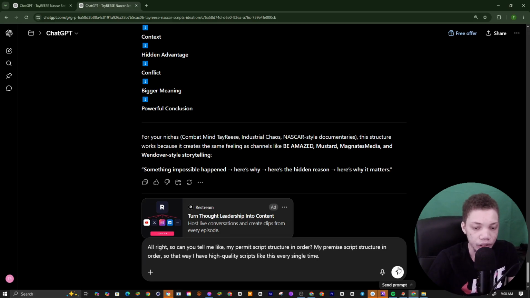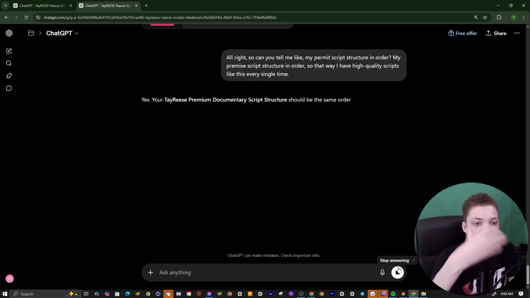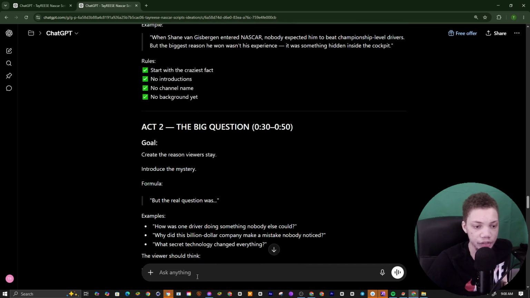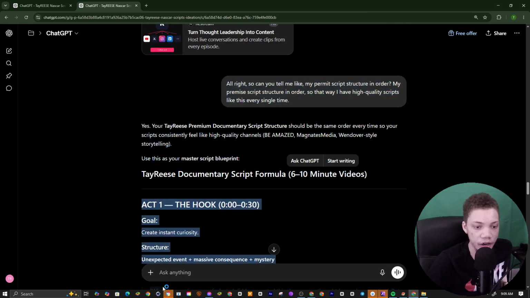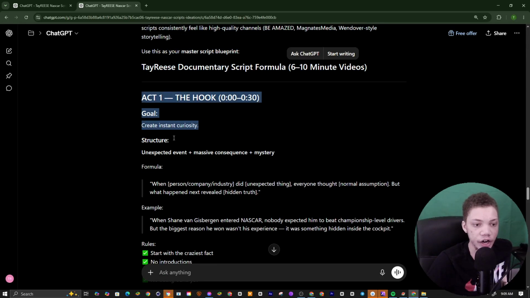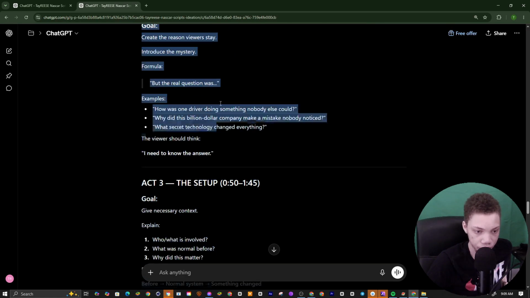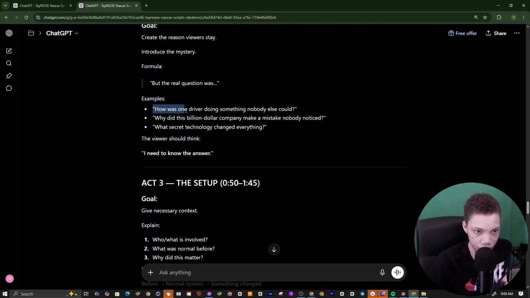So what AI is gonna do now is give us a high quality structure so we can use it every time. So you see right here, we have the documentary script formula for a 6 to 10 minute video. Act 1 is the hook for the first 30 seconds, where we want to create instant curiosity. The structure right here is an unexpected event. You can see next is an example, and then Act 3.